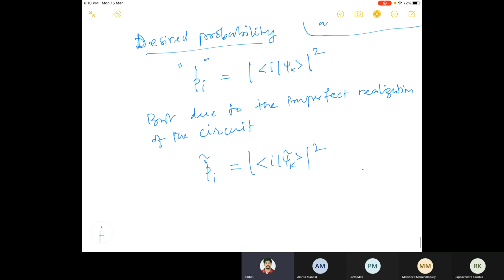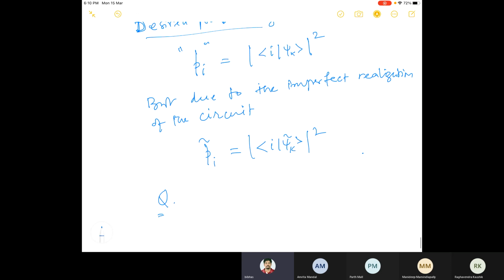Then the question will be, what is the difference? Can we bound this number, pi minus pi tilde, for each individual i, or maybe I can take the sum over all these i. Can I have a bound for that?